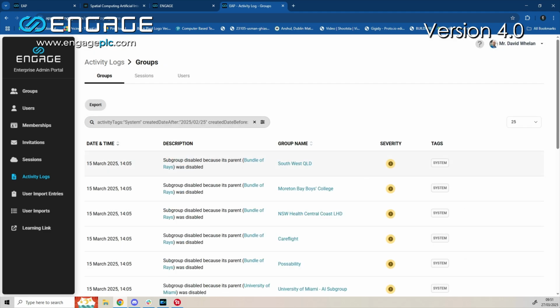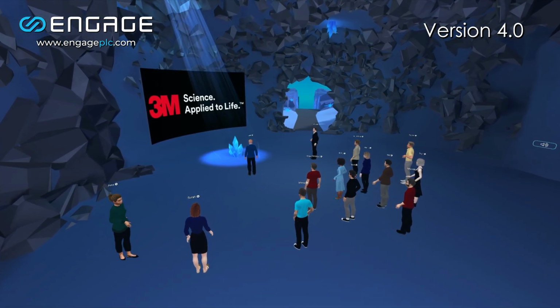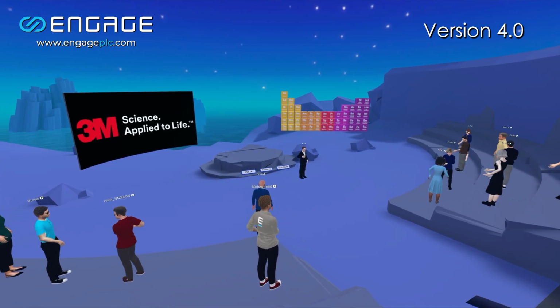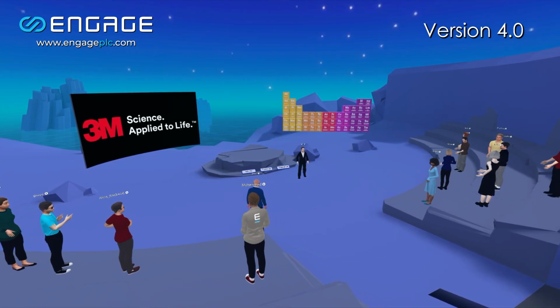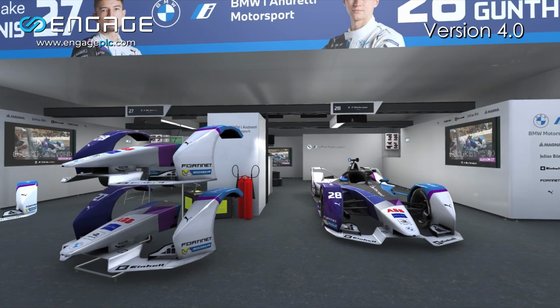Lastly, we've implemented limits on the number of LEAP users who can join persistent sessions, as well as sessions or events with access restrictions. These limits are determined by the license of the session or event creator, or by the group that owns the persistent session.